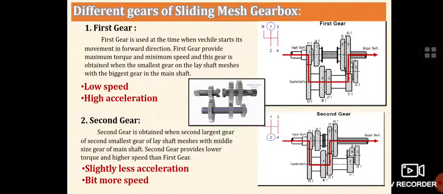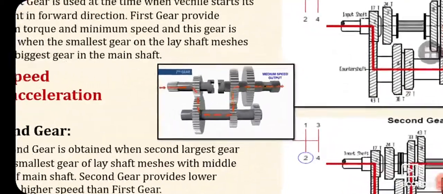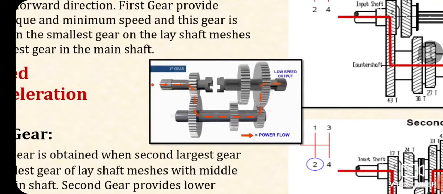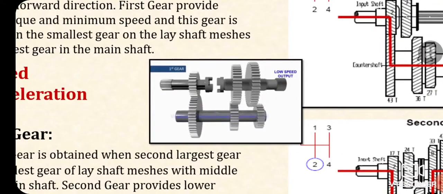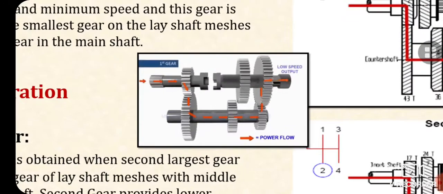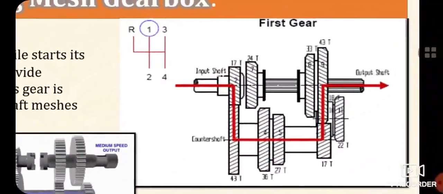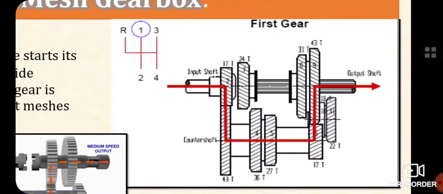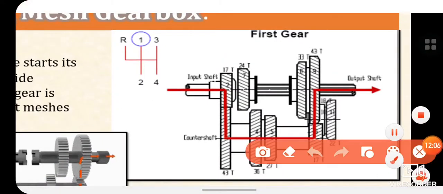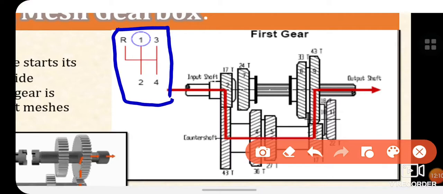Observe how the power is transmitted from one gear to another while that sliding takes place. Now this is the first gear. The gear directions when we apply them through the lever are mentioned.